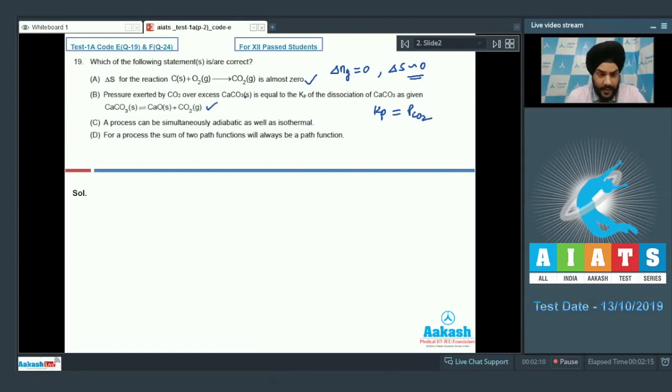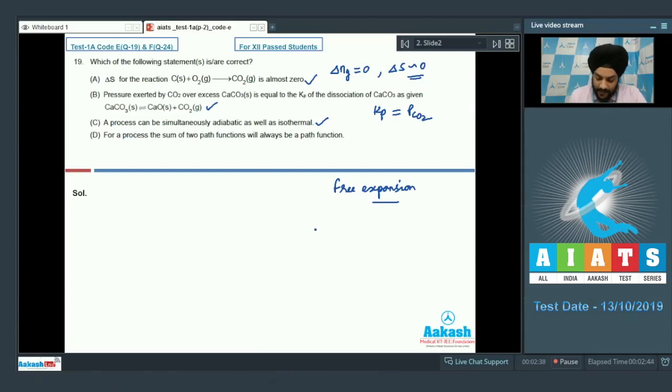If you talk about the third statement now, a process can be simultaneously adiabatic as well as isothermal. This is a correct statement, students. We can have an adiabatic free expansion, or we can just have a free expansion in which there is expansion happening against vacuum. So that process is simultaneously adiabatic as well as isothermal. If we talk about the D statement now, for a process, the sum of two path functions will always be a path function. This statement is incorrect, students.